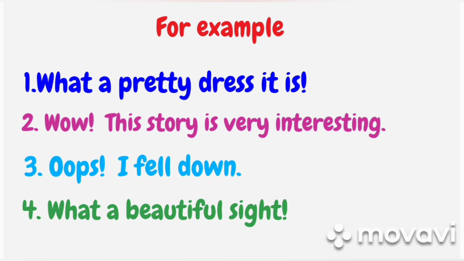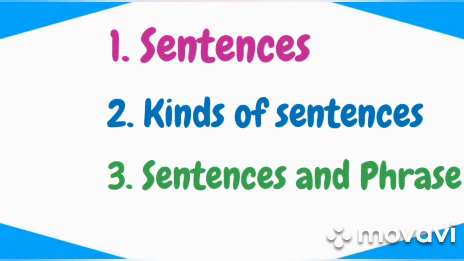In the same way, number 3. Oops, I fell down! This is also an exclamatory sentence. Sentence number 4. What a beautiful sight! Now this sentence ends with the mark of exclamation. So these are the different types of exclamatory sentences. I hope this is clear to you.